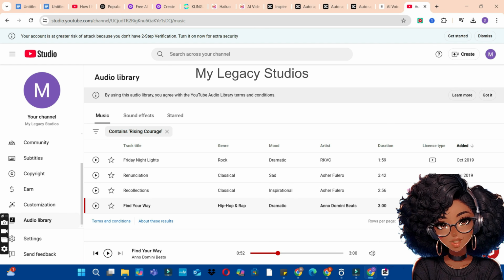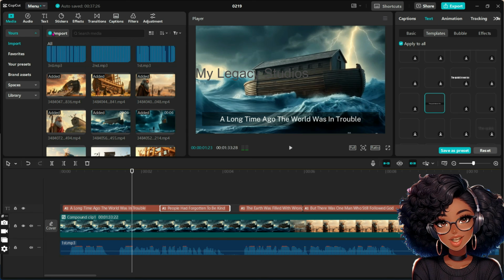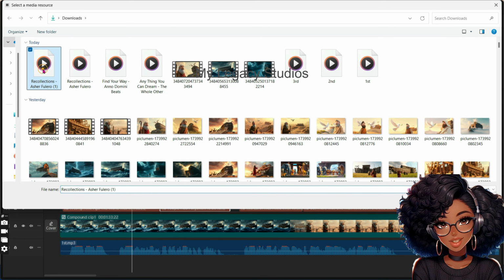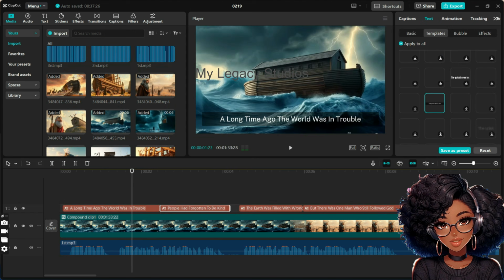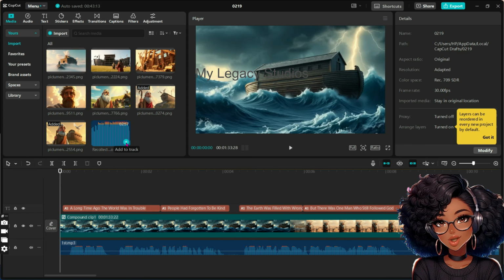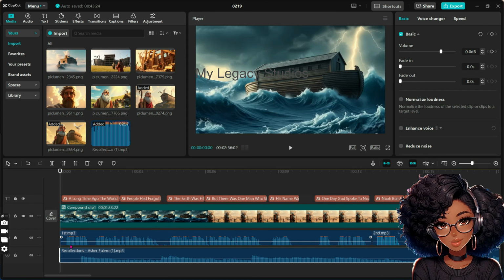Now that we have our background music downloaded to our computer, the next thing we are going to do is to import it to CapCut. So go to CapCut, click on the media button, then click on the import button to import the background music you just downloaded from YouTube. So I'm going to click on this one, click on the open and import it to CapCut. Now let's go ahead and add it to our timeline by clicking on the add to track button and add it to our timeline.